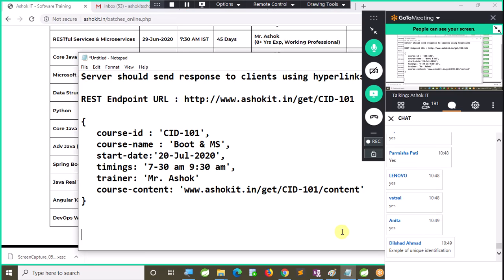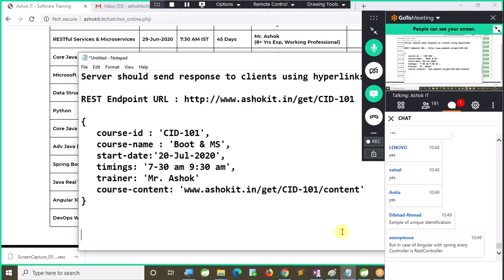Unique identification, different URL pattern. We will write it, sir. Unique address. How do you write a unique URL for your servlet? Similarly, for our REST APIs also we will write a unique URL.